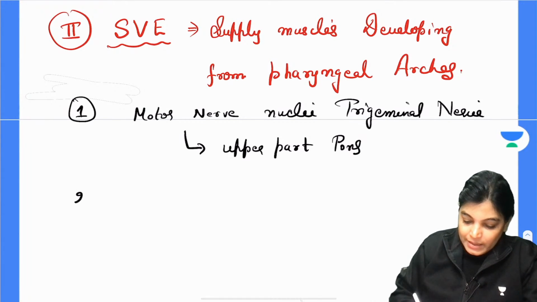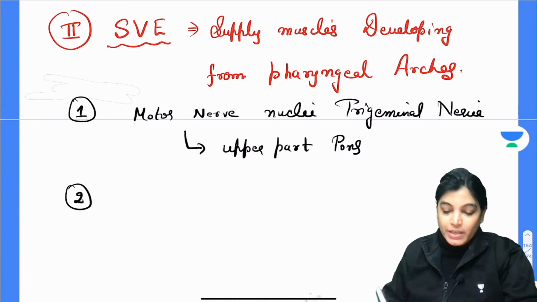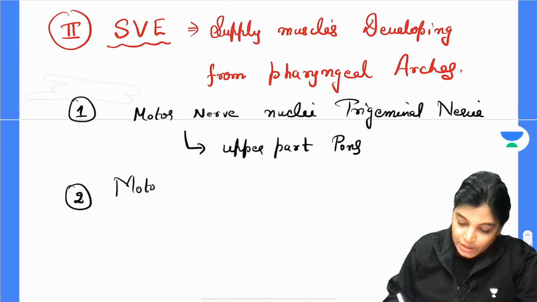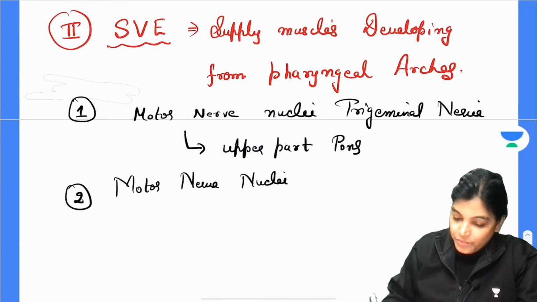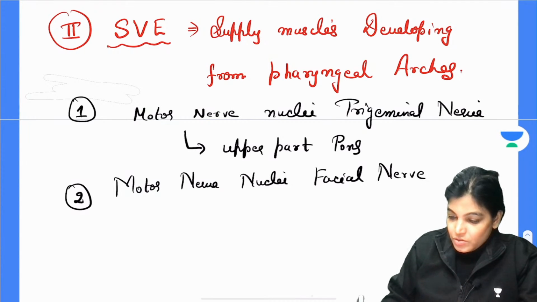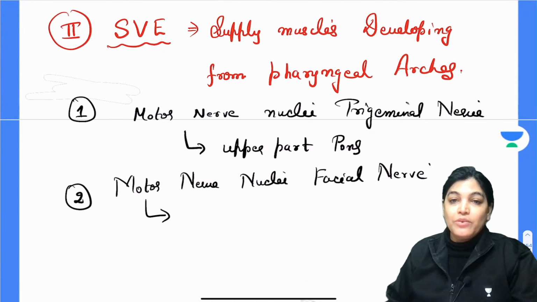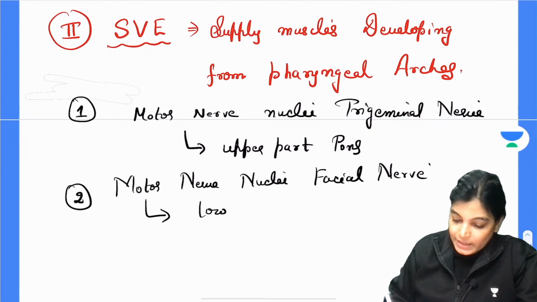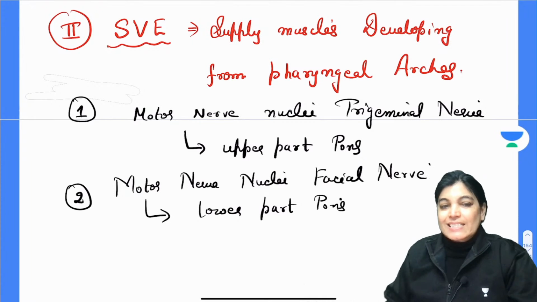In this category, the second cranial nerve nuclei is the motor nerve nucleus of the facial nerve. If we talk about the location of the motor nerve nuclei of the facial nerve, it is located in the lower part of the pons.